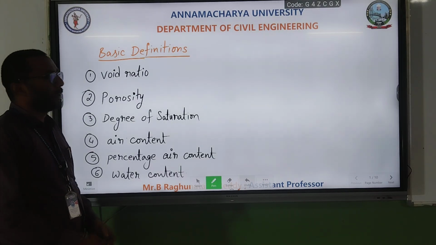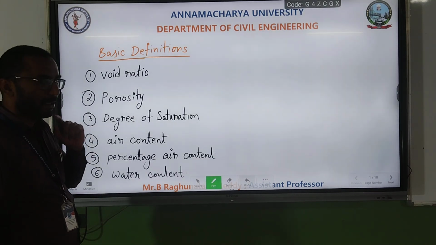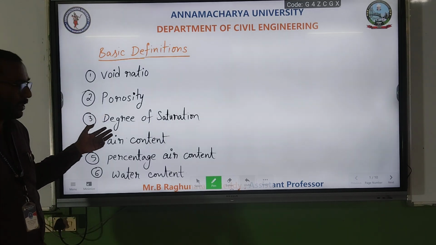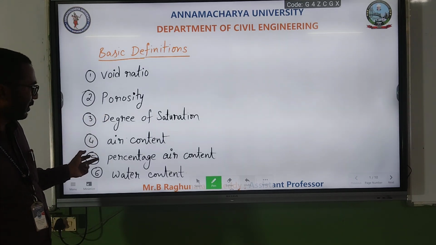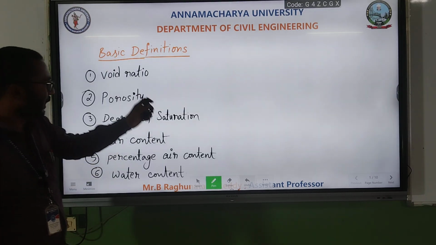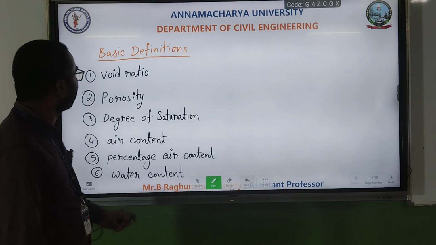So today we will discuss some important definitions in soil mechanics. One, void ratio; second, porosity; degree of saturation; air content and percentage of air content; and last one, water content. So in detail we will see one by one.